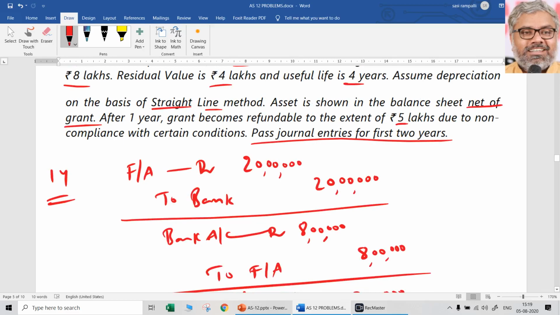He said after first year is over, must be in the second year, grant became refundable. Whenever it is, we don't mind. Let us not get into the dates and all, not required. Depreciation will be different now. We don't need to worry about it. Let us say sometime at the beginning of second year itself, grant becomes refundable to the extent of 5 lakhs due to non-compliance with certain conditions.